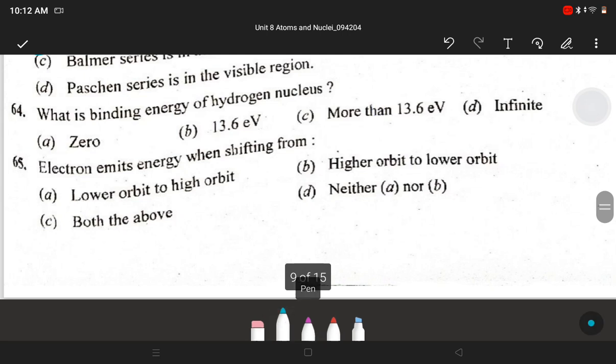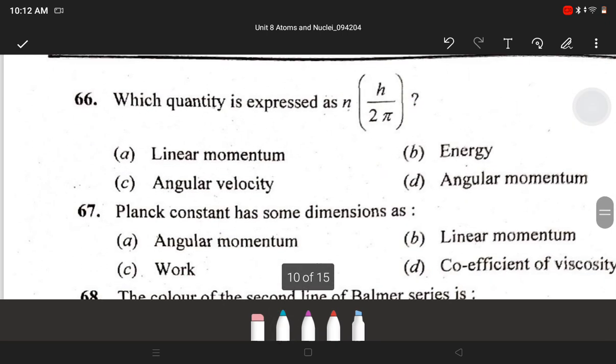Next, what is the binding energy of hydrogen nucleus? Answer is B. 13.6 electron volt. Next, electron emits energy when shifting from B. Higher orbit to lower orbit. Next, which quantity is expressed as nh upon 2 pi? Answer is D. Angular momentum.